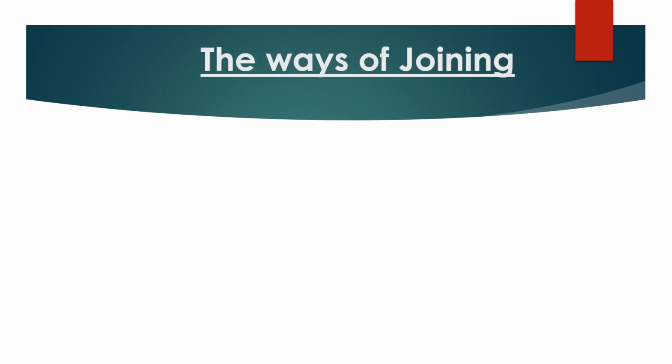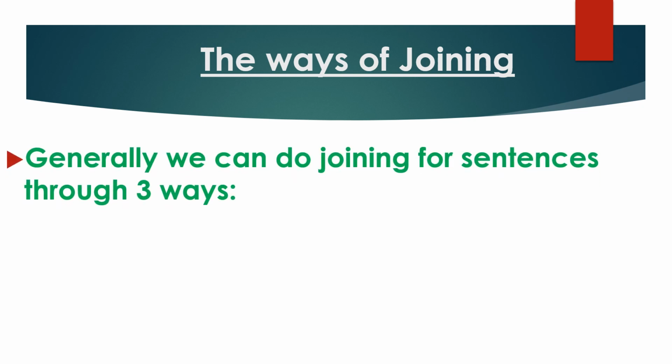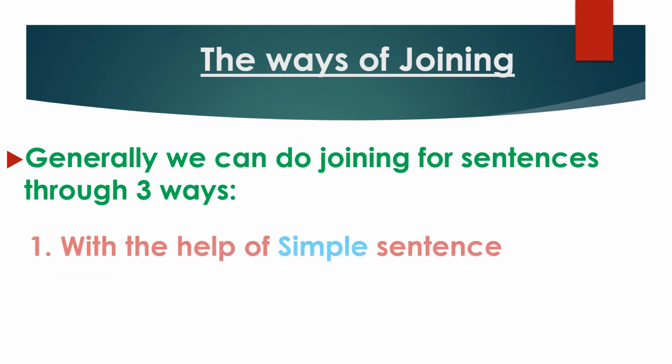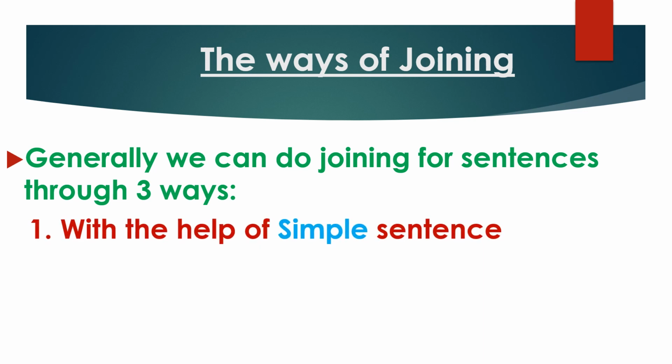Now see the ways of joining. Generally, we can do joining for sentences through three ways or methods. Now what are they? The first one, we can join with the help of simple sentence.